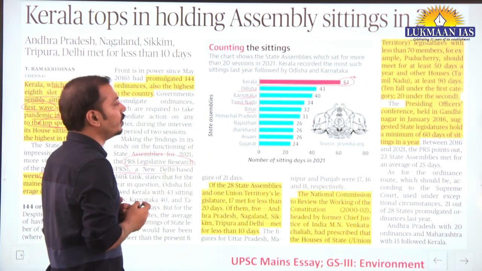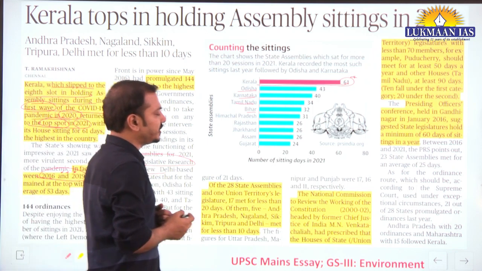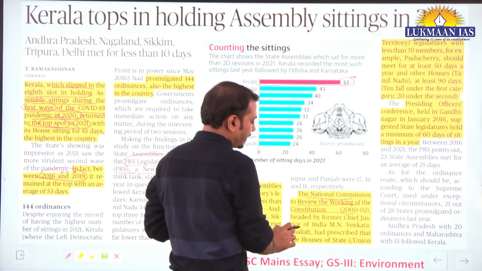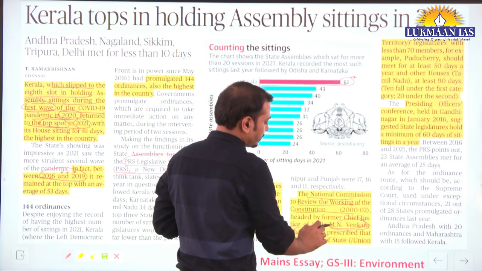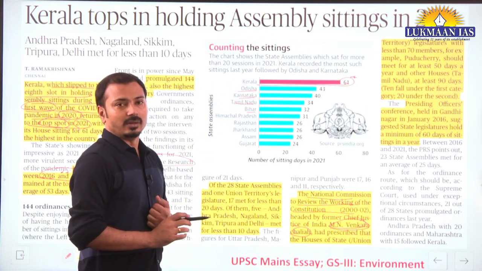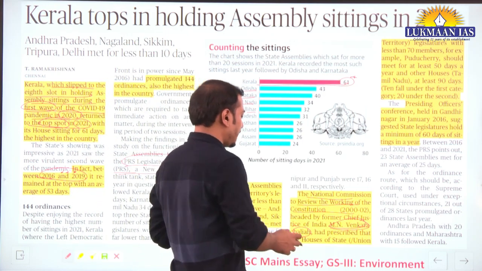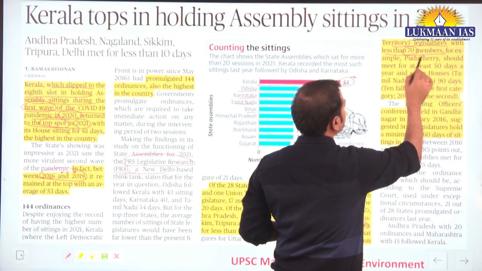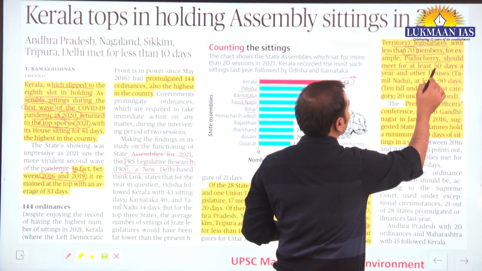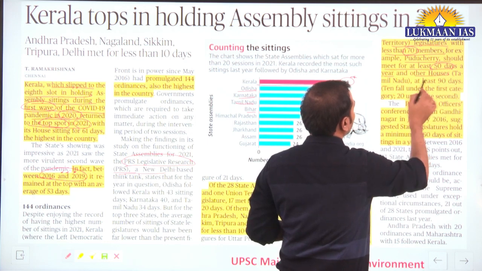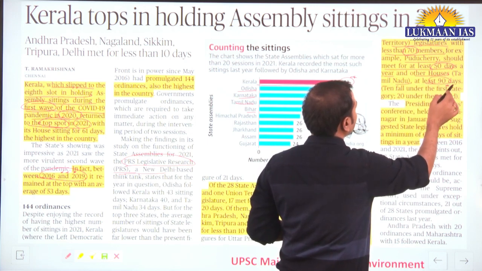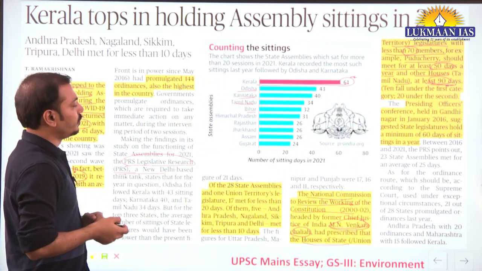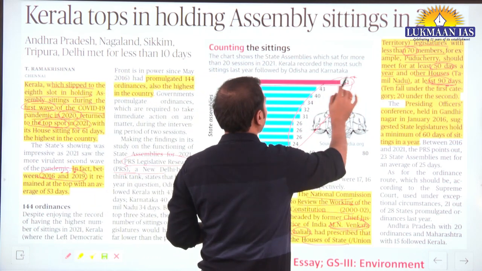Okay, so you should know that one of the recommendations of the National Commission to Review the Working of the Constitution, also known as the Venkatachaliah Commission, MN Venkatachaliah, was that the houses of state and union territory legislatures with less than 70 members, like Puducherry, should meet for at least 50 days in a year, and other houses like Tamil Nadu should meet at least 90 days.